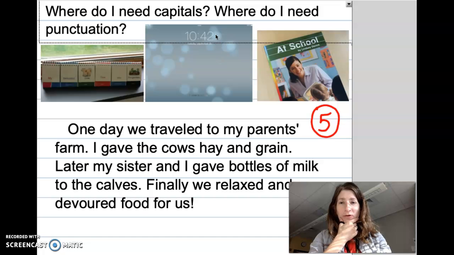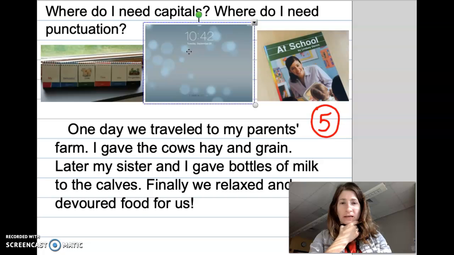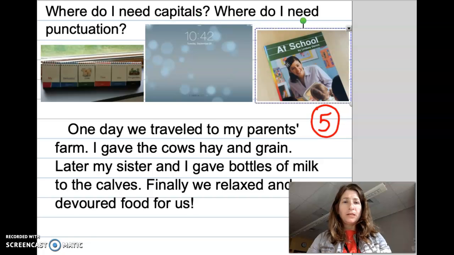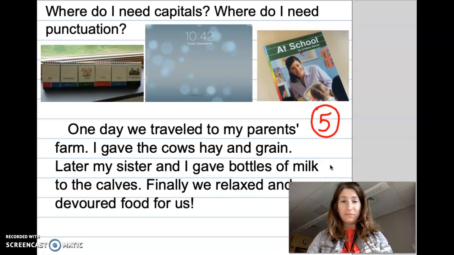In this part over here, I notice that there is a capital T for Tuesday and a capital S for September. In this picture, there's a capital A and S for the title of the book at school. There's also a capital L and D, I believe, for the name of the person.